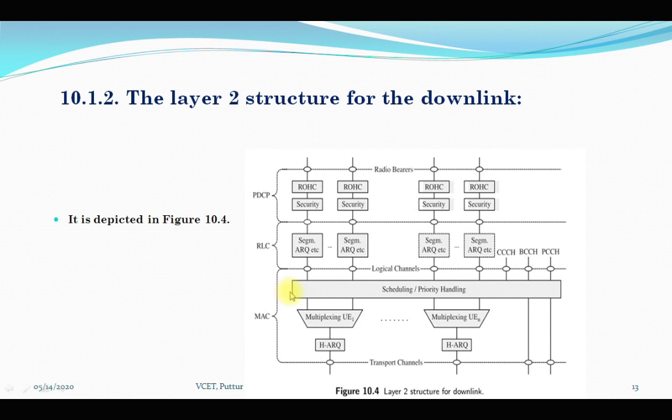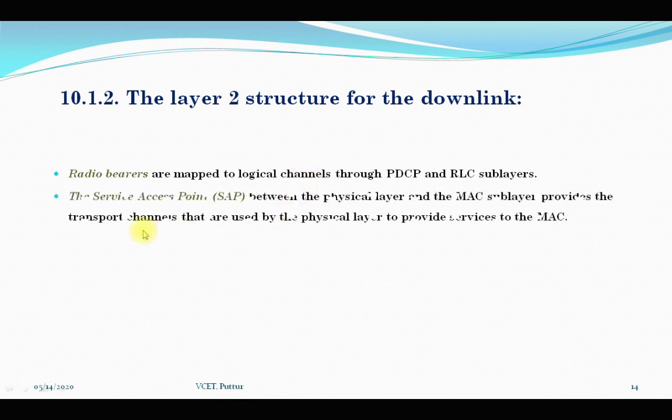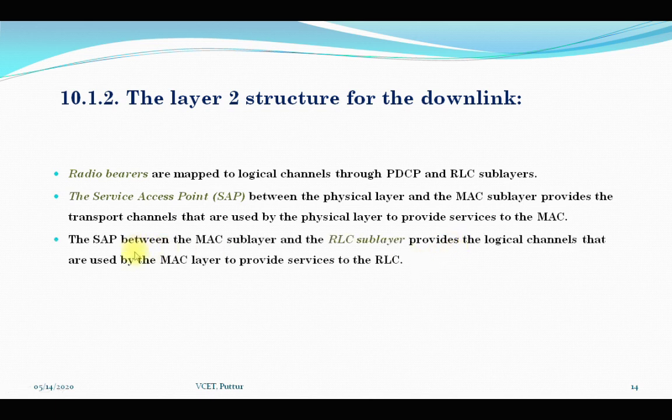The MAC sublayer provides the transport channels that are used by the physical layer. So the service access point between the physical layer and the MAC sublayer provides the transport channels that are used by the physical layer to provide the services to MAC. The SAP between the MAC layer and the RLC sublayer mainly provides the logical channels that are used by the MAC layer to provide the services to the RLC layer.